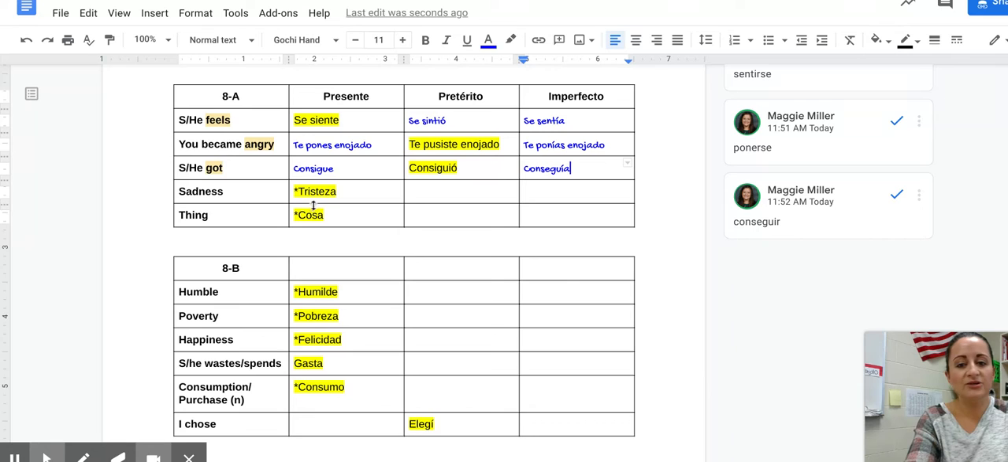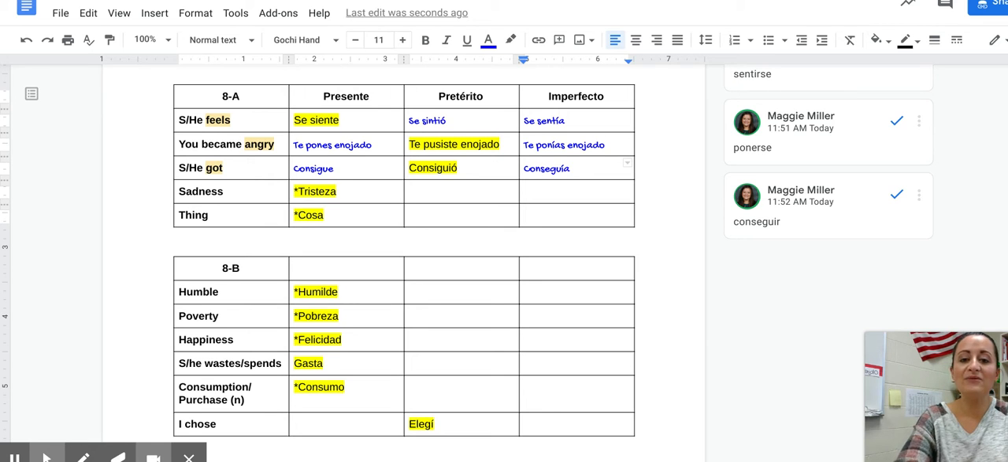Okay, then the next two are not verbs. So first one, sadness, is tristeza. Okay, this is the noun form of sadness. If you want it to be an adjective, it's triste. So tristeza is sadness. And then a thing is a cosa. Okay, and that's just the general word for thing. You've probably heard that or read that floating around, but we've never officially had it on a chart. So cosa is a thing.